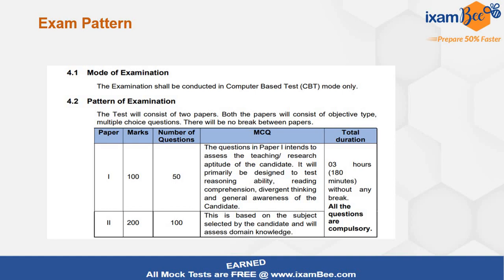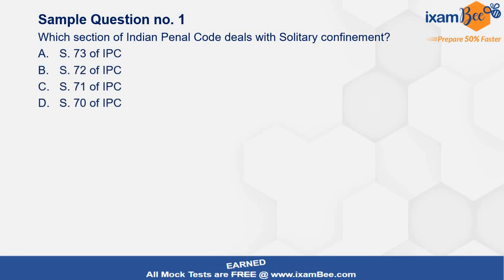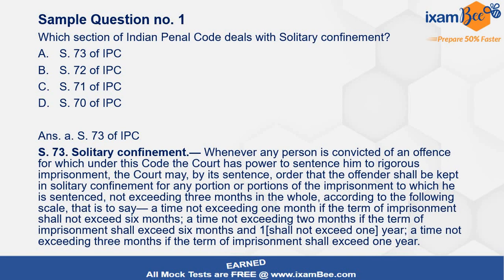And it is not that you have to solve Paper 1 first only, you can solve Paper 2 first as well. So sample question number 1 will be: which section of the Indian Penal Code deals with solitary confinement? This question has come in the 2019 paper. I have given previous year papers only here, to be more accurate and to give you all a ready reference. So Section 73 of IPC deals with the concept of solitary confinement.